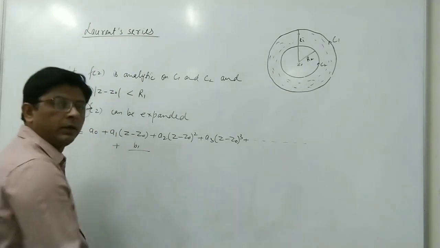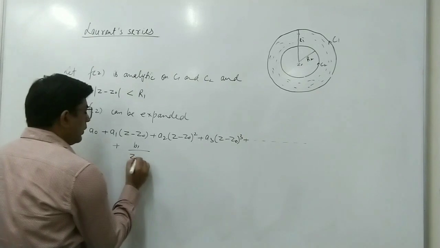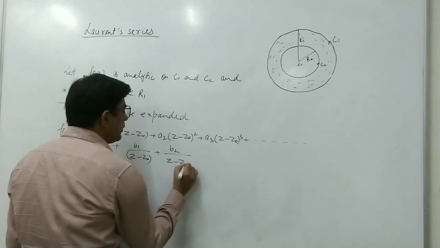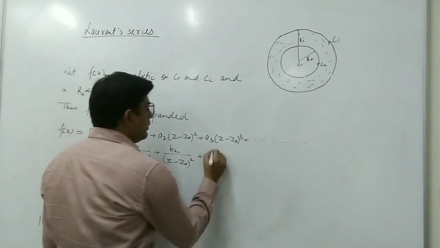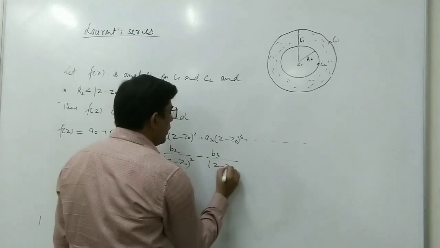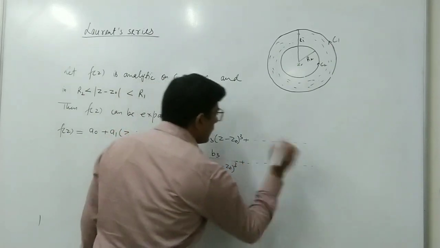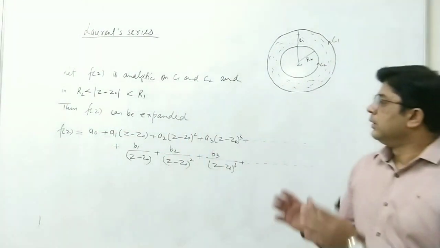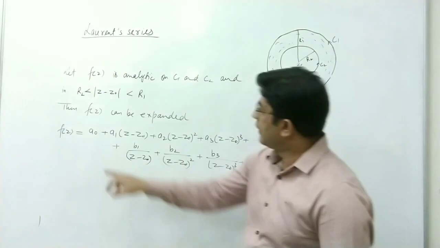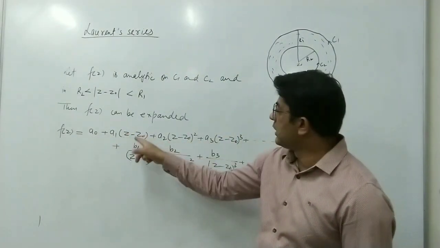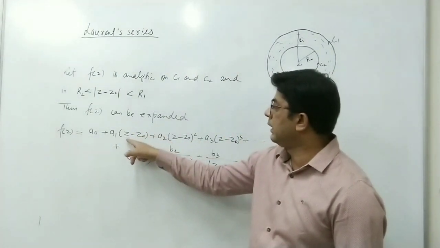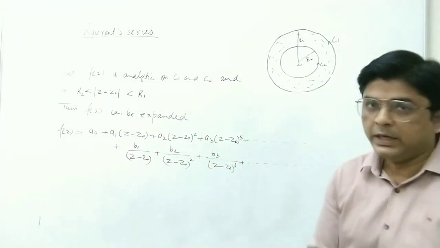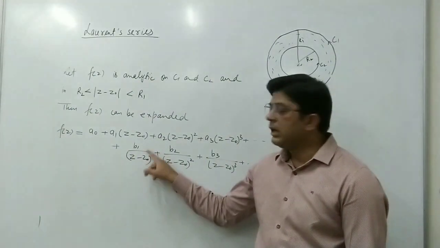b1, suppose we take constant of b1, so b1 upon z minus z0 plus b2 upon z minus z0 square plus b3 upon z minus z0 cube and so on. Okay, so here we can see that there are two types of series. The first series has the positive powers of z minus z0: 1, 2, 3, 4, that is the positive powers of z minus z0. And in another series we have negative powers of z minus z0.